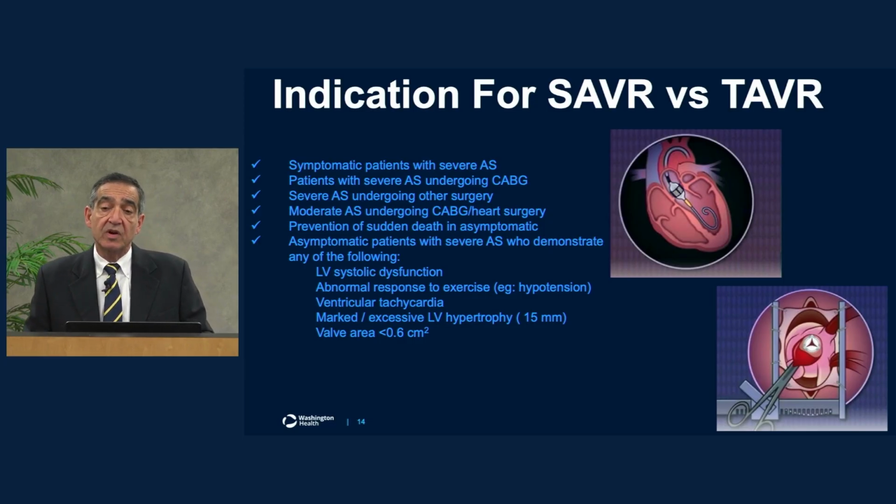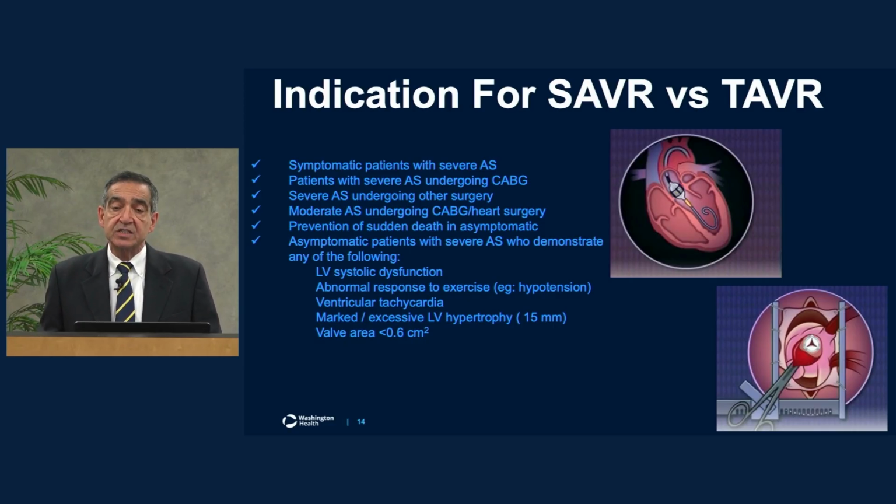Even some patients who are asymptomatic, but show signs of heart failure, where the heart is beginning to distend and is thicker, would be a reasonable candidate for aortic valve replacement, especially transcatheter aortic valve replacement. And if the aortic valve stenosis is really critical, if the aortic valve area is under 1 centimeter squared, it's usually considered to be severe. But if it's less than 0.6 centimeters, it's usually considered to be critical. So those patients, even with small amounts of symptoms or without symptoms, would be considered for surgical treatment.